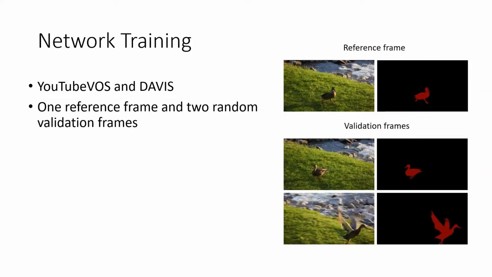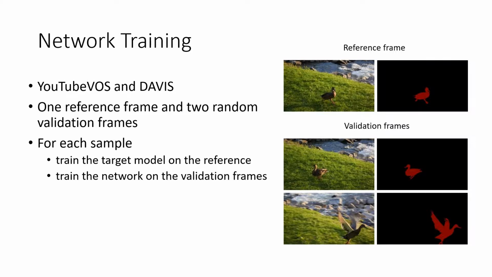We train our segmentation network on annotated video sequences from the YouTube VOS and Davis datasets. Each sample in the training set consists of a reference frame and 2 randomly selected validation frames from the same sequence. In each sample, we optimize the target model on the reference frame and train the segmentation network parameters on the validation frames.